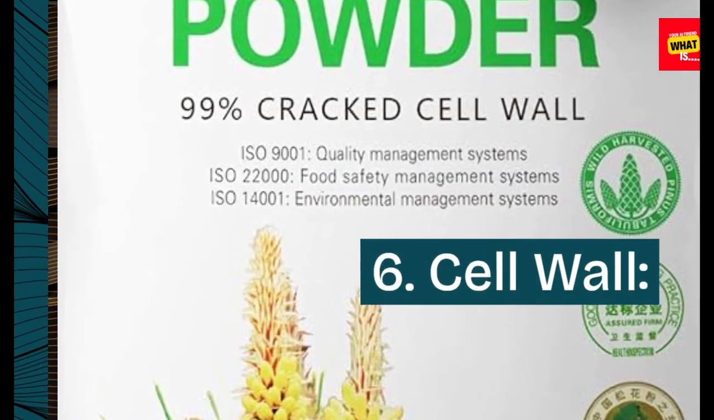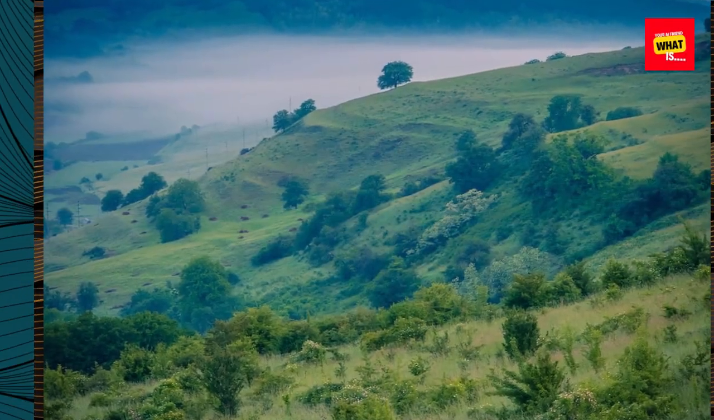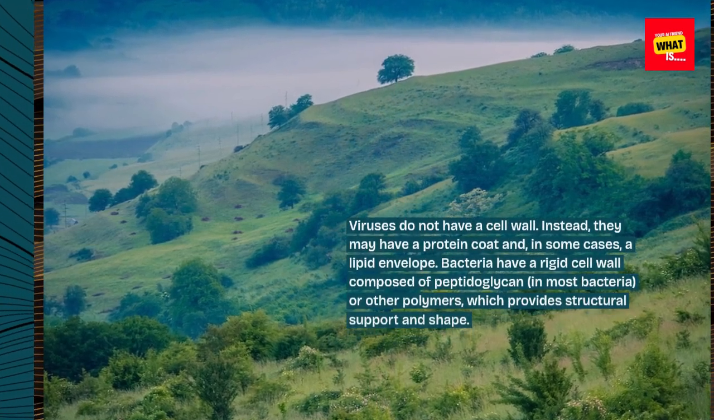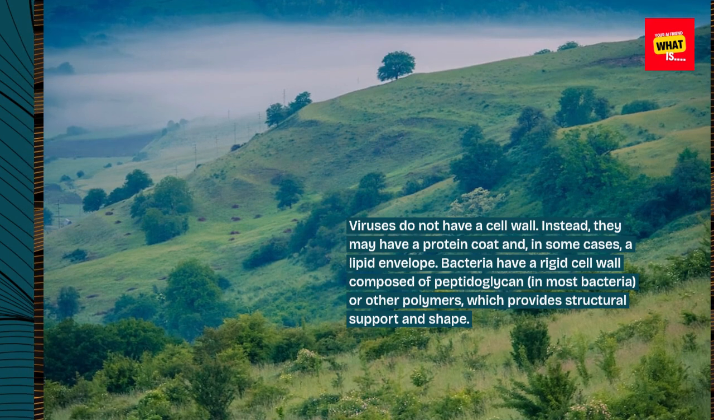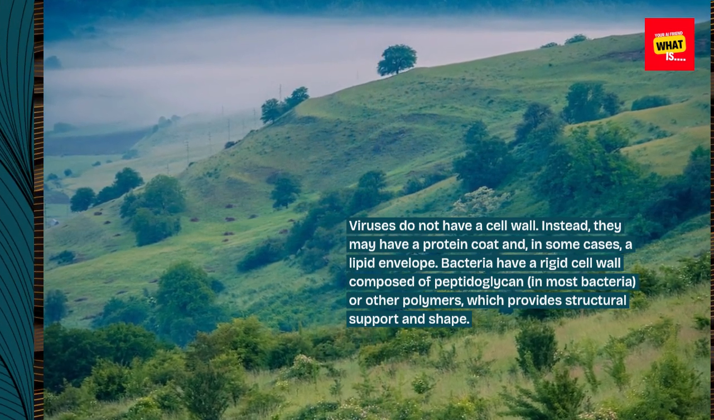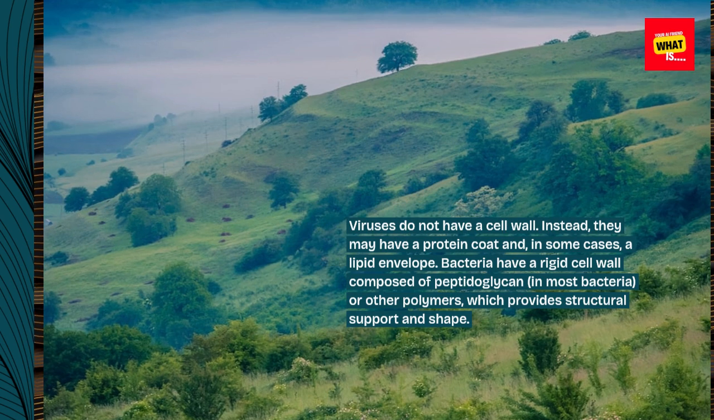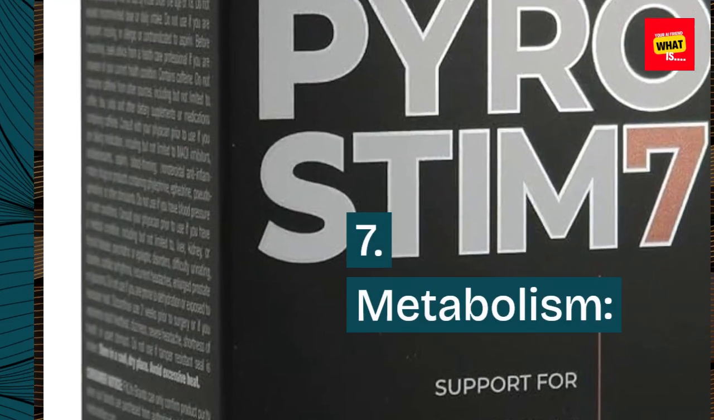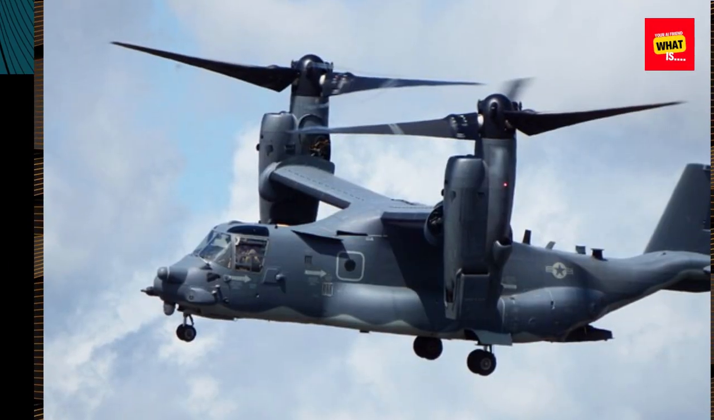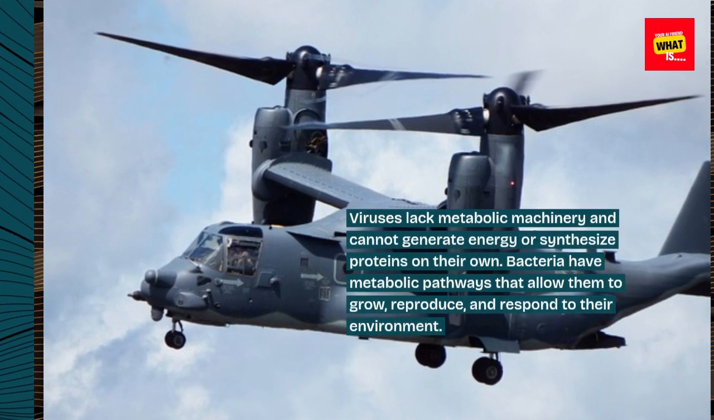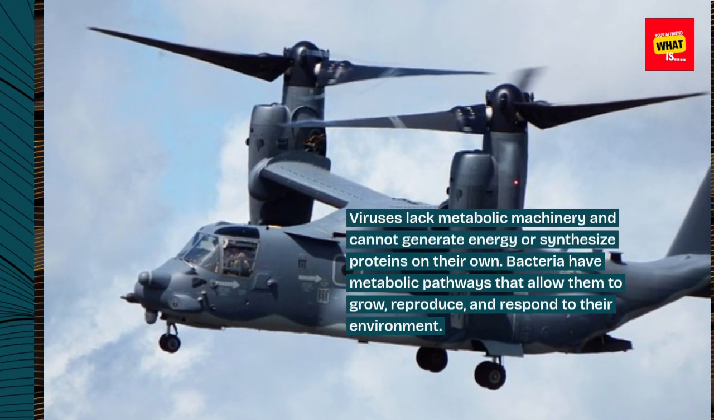6. Cell wall. Viruses do not have a cell wall. Instead, they may have a protein coat and, in some cases, a lipid envelope. Bacteria have a rigid cell wall composed of peptidoglycan, in most bacteria, or other polymers, which provides structural support and shape.